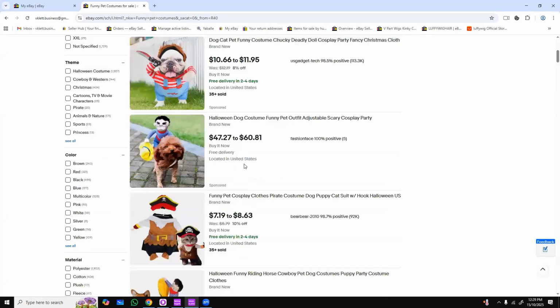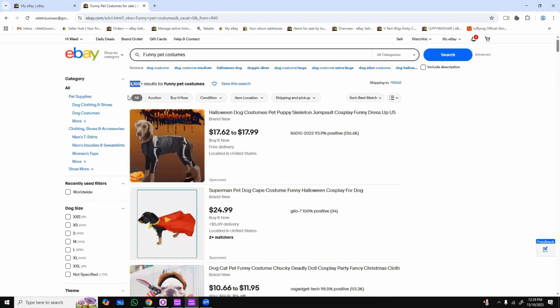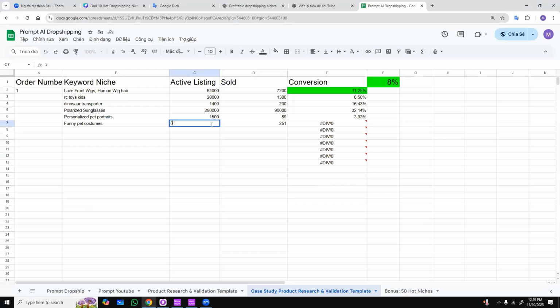I see 3,100 listings. I can scroll down and see the products they're selling. So I can see that the demand for listings here is 3,100, and they've sold 251. So the conversion rate is 8%. The demand is also quite high, pretty stable. It's not extremely high, but if you focus on selling this niche, I think it's okay. If you jump into this market, I feel like the demand is a bit low, just a bit. So in my opinion, you should look for categories that have over 1,000 searches, right? But I think that with this niche, if you jump in, it's fine, but you won't make that much money from it, right?